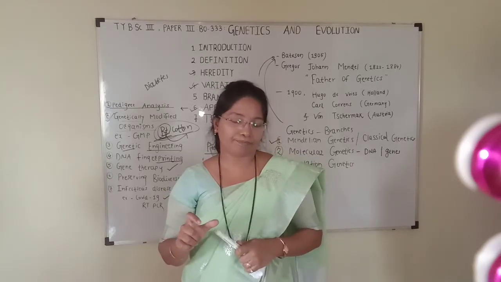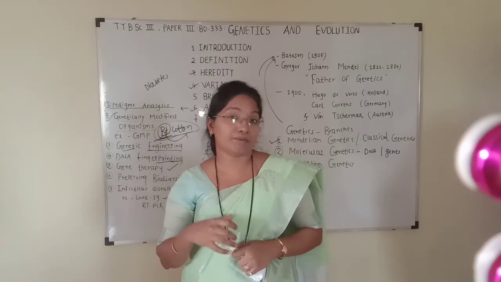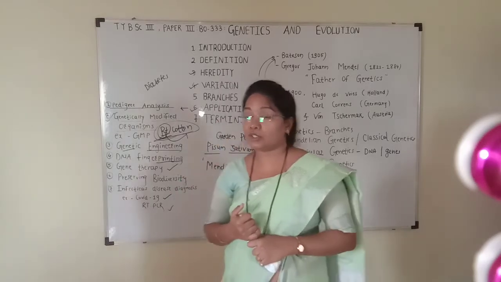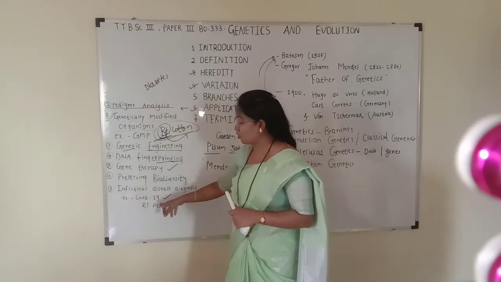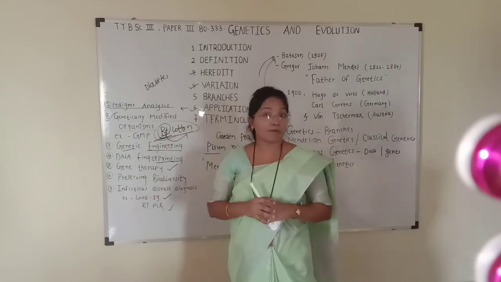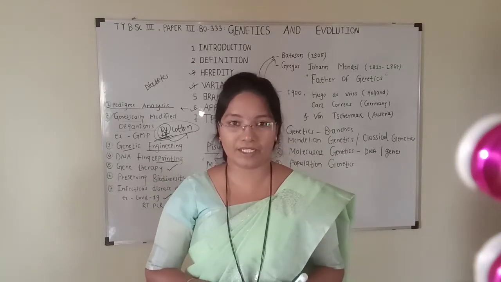In PCR, we can amplify the gene of our interest millions of times. So this technology is used for proper diagnosis of COVID-19. These are all important applications of genetics. Hope you are familiar with them.